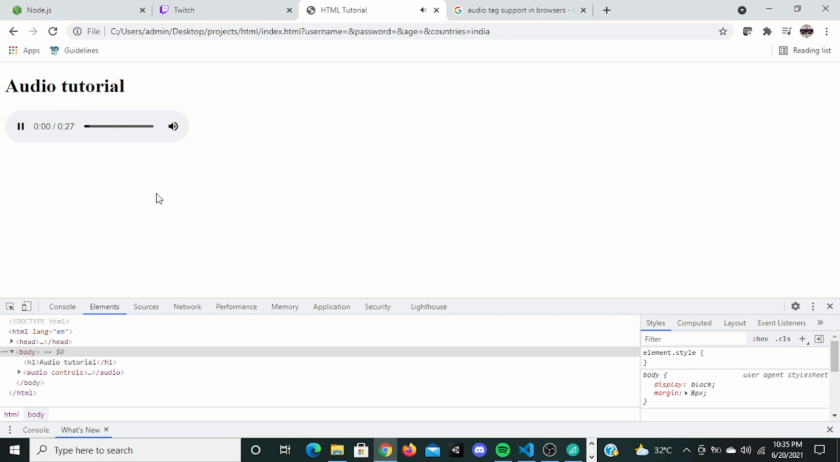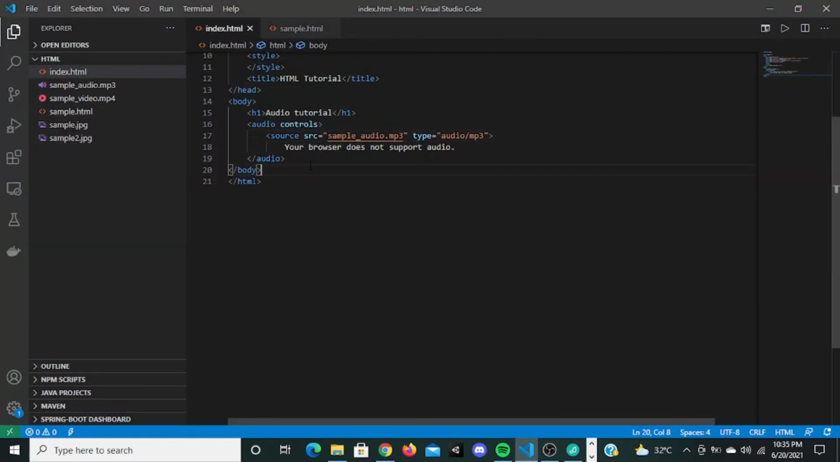Now you can play the audio. Okay, so this is how you insert an audio into a website. Now let's go on to the video. Video is very similar to audio. Okay, the only thing that you're going to change is the tag.